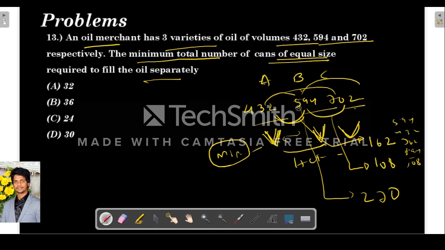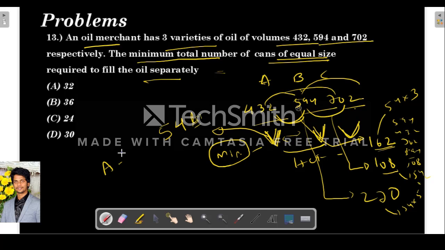Next, 702 and 432 give 270. So what is the common factor in these 3? This is 54 into 3, this is 54 into 2, this is 54 into 5. So the equal size, the can, must be of the size of 54 liters.